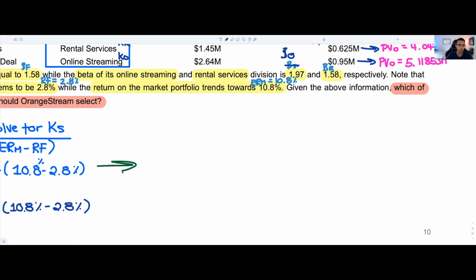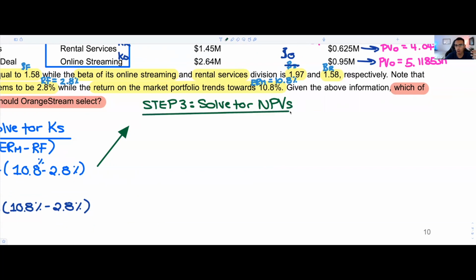So let's go ahead and make an arrow, perhaps. We'll go here, and let's go with step 3: solve for NPVs. Now these types of problems are not the cutest ones, because they require a lot of inputs, they require time, they require for you to be actually diligent, but it's not too bad.